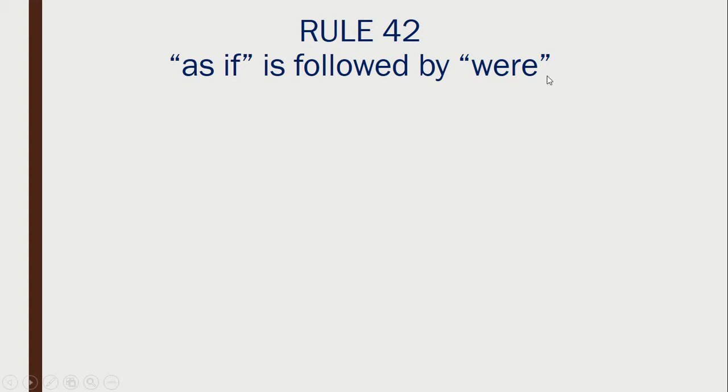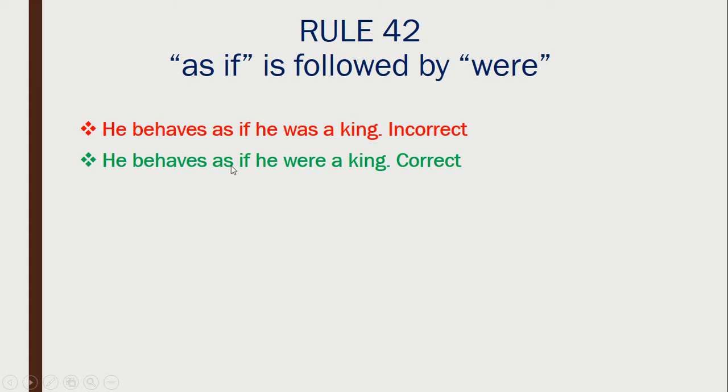As if is always followed by were. He behaves as if he was a king. See, he is a singular noun, so we are using a singular verb. This would be a correct statement, but see, as if is there. That is why as if is always followed by were. So it should be: he behaves as if he were a king.